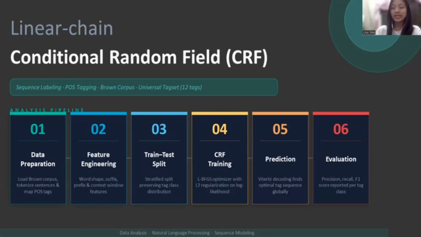My name is Cho Thin, and I'll be presenting the CRF model. Here are the stages from the beginning to the end. For data preparation, we use the same dataset, the Brown corpus.